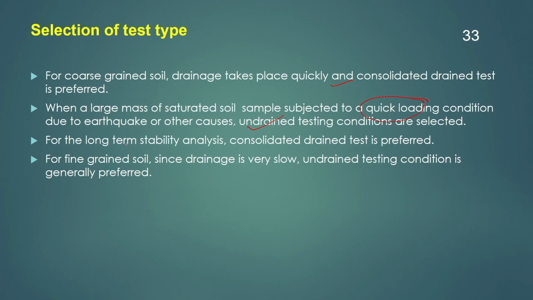If we want to analyze the long term stability of a soil sample under a load, then we need to go for a consolidated drained test. Again, as I told you, for fine grained soil, since the drainage is very slow, the undrained test can be performed or can be preferred. So, this is all about the different engineering behavior of the soil sample.